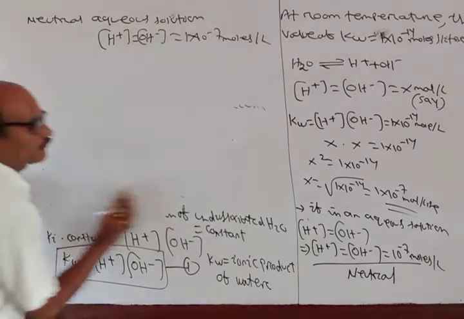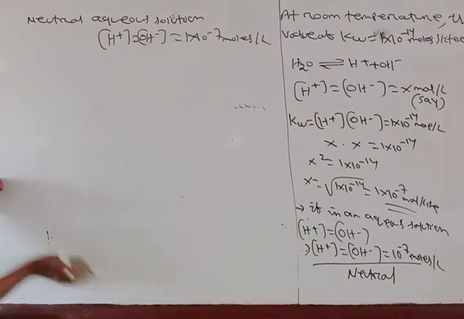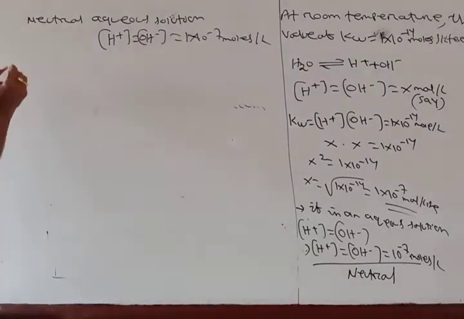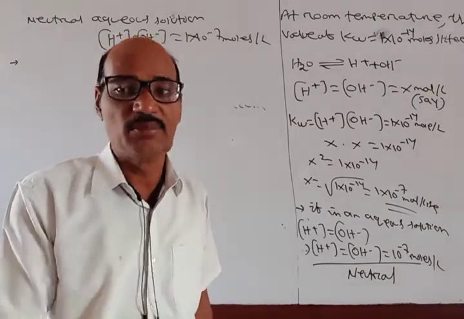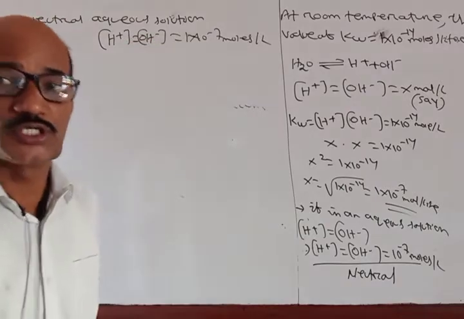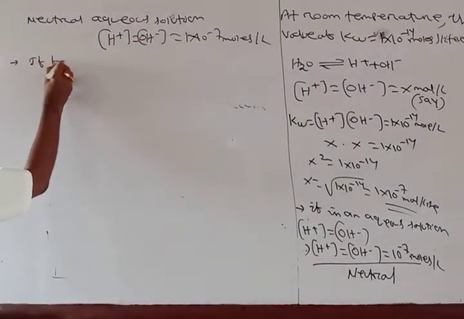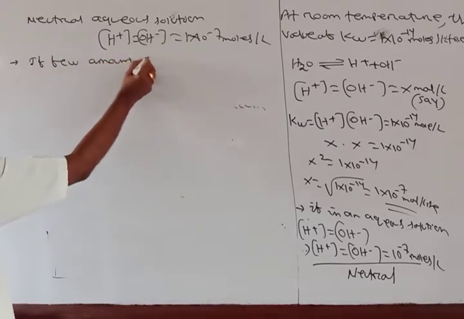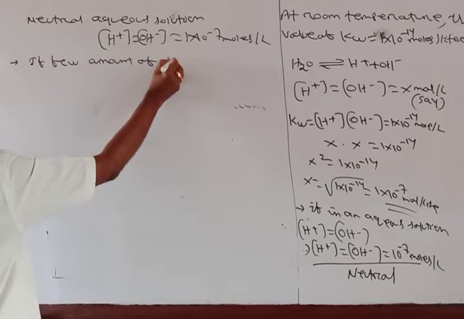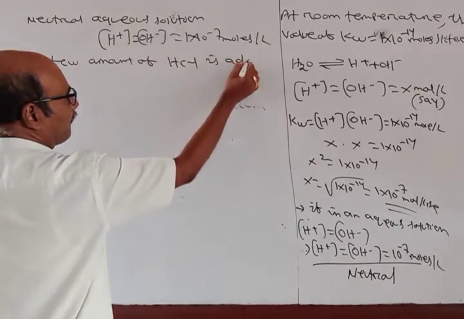Clear? Now suppose few amount of acid like HCl will be added to such kind of solution. Okay? If few amount of HCl is added,